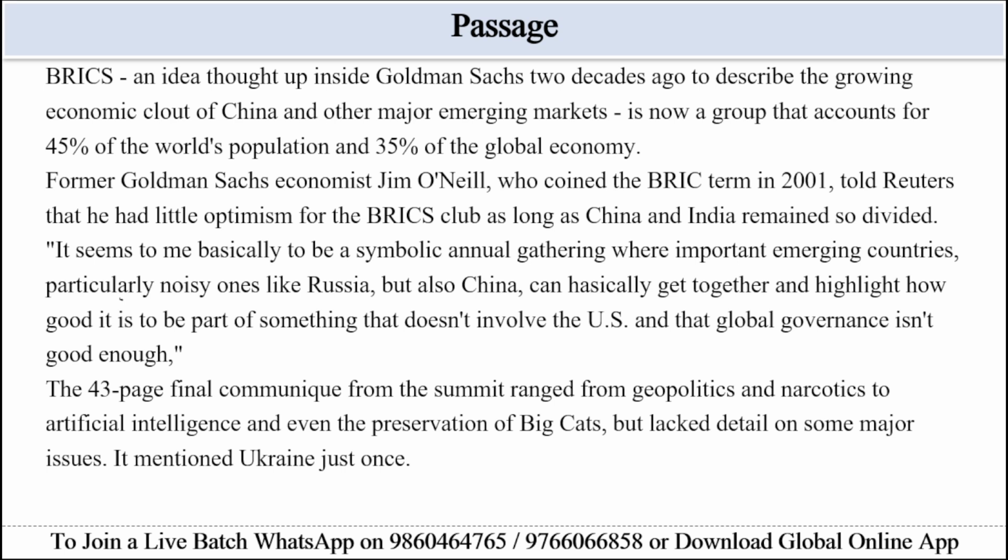The 43 pages covered topics such as geopolitics, artificial intelligence, narcotics, and big cat conservation. India's leadership in launching the International Big Cat Alliance was given special mention. However, the summit avoided deeper discussion on global crises and mentioned Ukraine only once. In short, the BRICS summit reflected diplomatic engagement between India and China, support for local currency trade, and efforts to reduce reliance on Western institutions without any major breakthrough on pressing global issues. Let's see the MCQs which were asked on this passage.